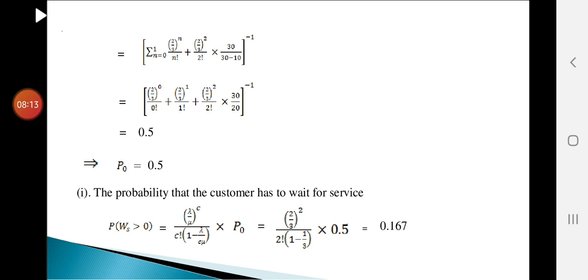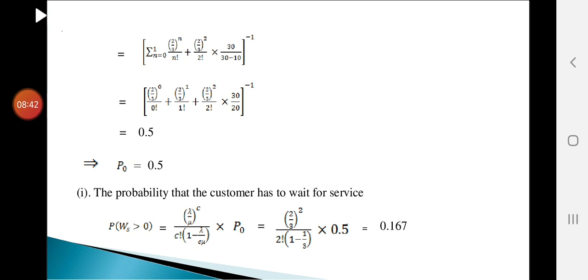So sigma n equal to 0 to 2 minus 1: (2 by 3) whole power n by n factorial plus (2 by 3) whole square by 2 factorial into 30 by 30 minus 10, whole inverse. N equal to 0 to 1. First you substitute the value of n, which is 0. So the first term will be (2 by 3) whole power 0 by 0 factorial, and the second term will be (2 by 3) whole power 1 by 1 factorial. Using a calculator to simplify, you will get 0.5. So the probability of no customer in the system is 0.5.